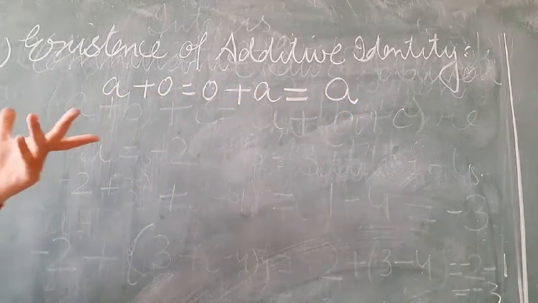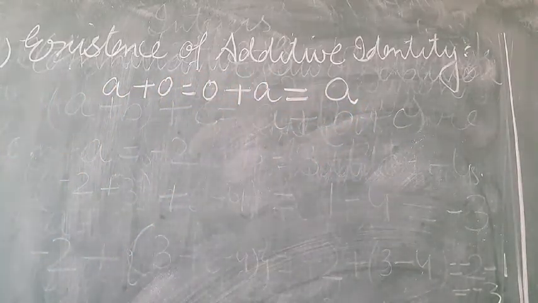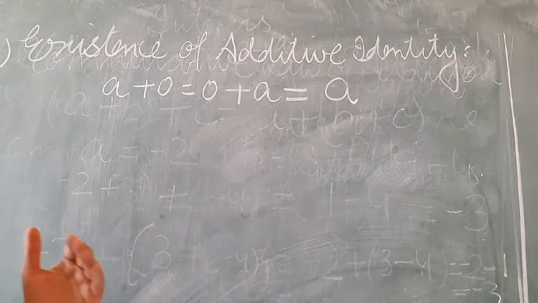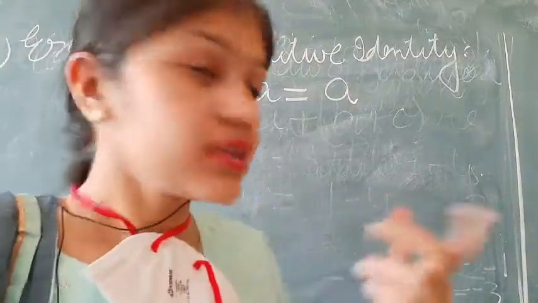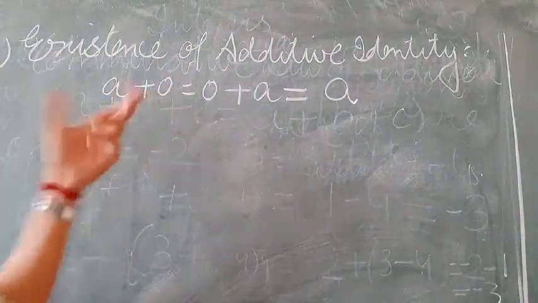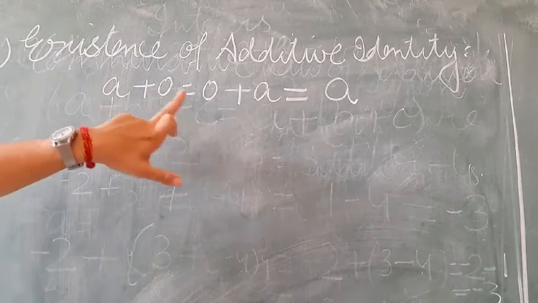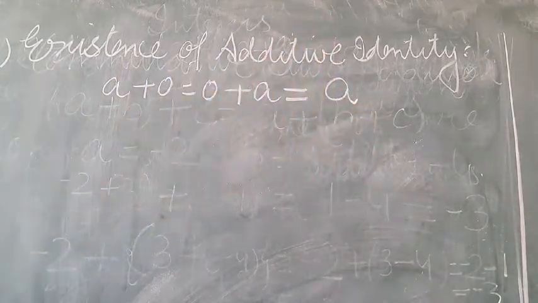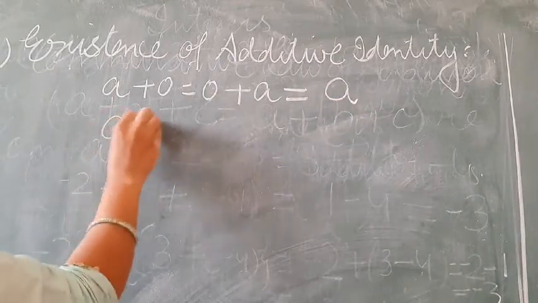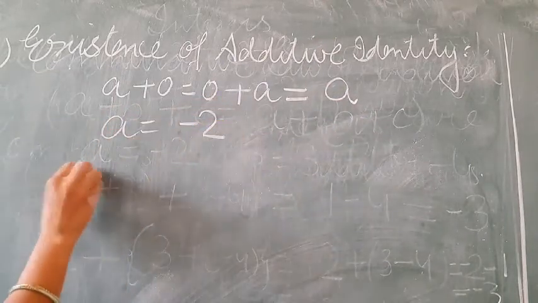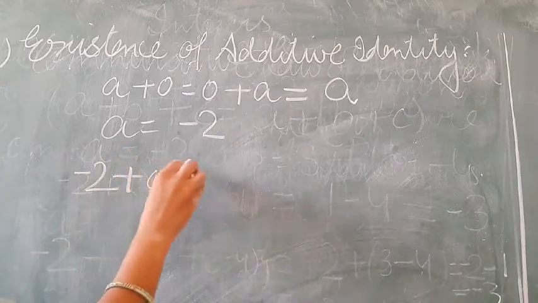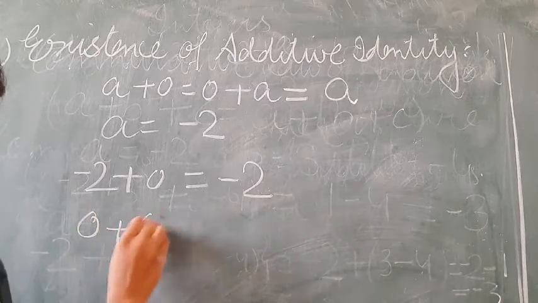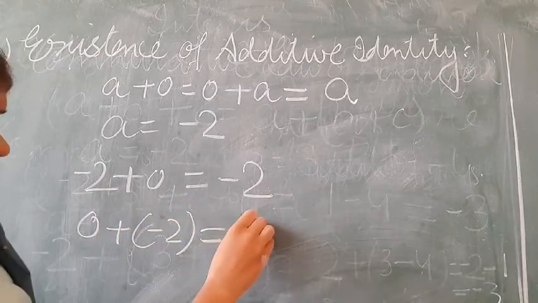That is, if I have my identity as Shilpa and I use my identity card with my photo, this is the same. If A is added to 0 or 0 is added to A, the result will always be A. For example, if A is equal to minus 2, then minus 2 plus 0 is equal to minus 2, and 0 plus minus 2 is always minus 2.